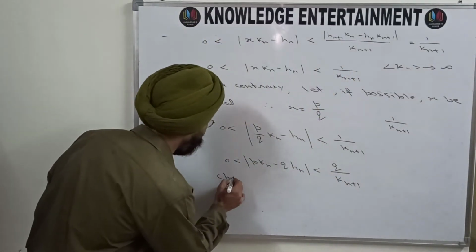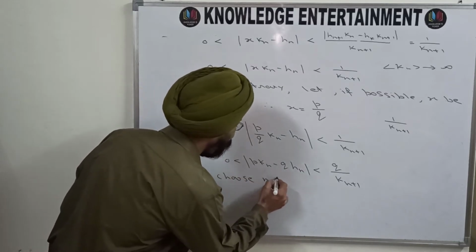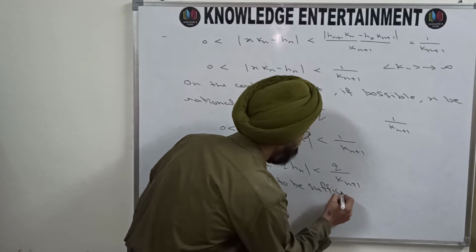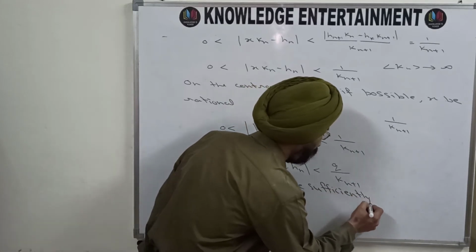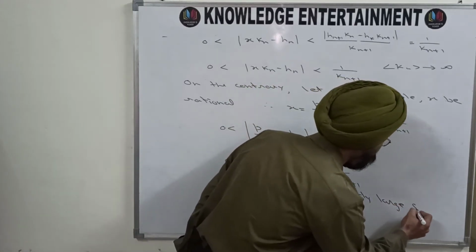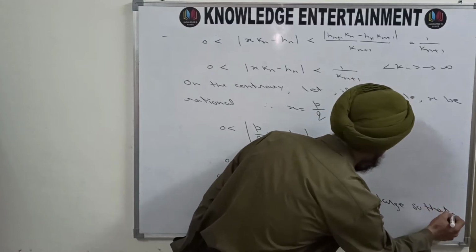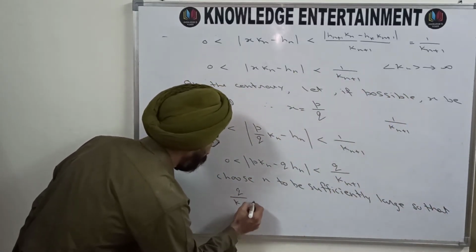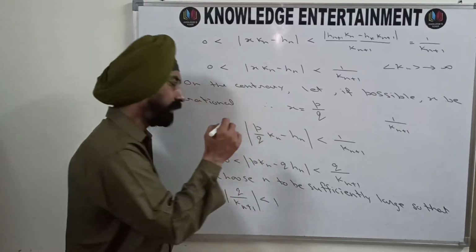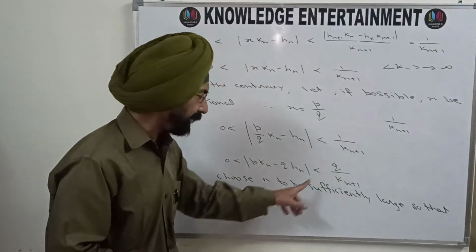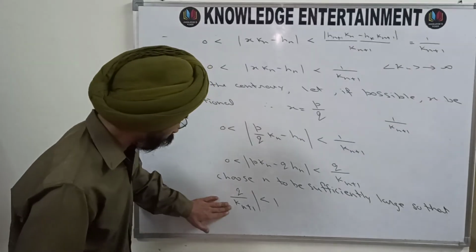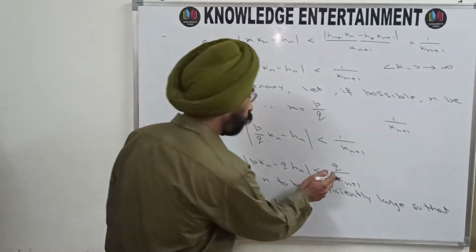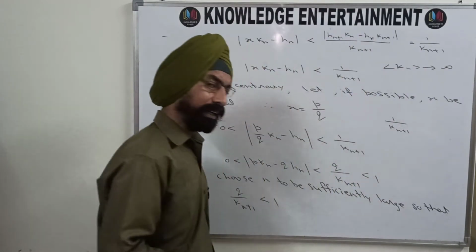Choose n to be sufficiently large so that q upon Kn plus 1 is less than 1, and use it here now. No need to put mod here. This quantity is less than 1.